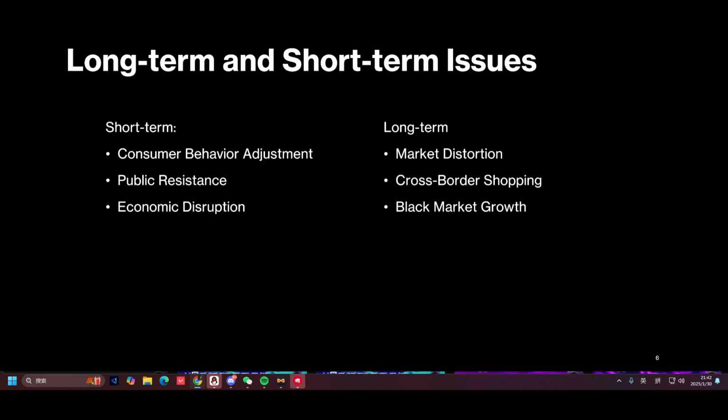like losing jobs. And the long-term issues are like market distortion. So long-term taxes can lead to permanent shift in the market structures, possibly distorting competition and leading to inefficiencies, which means that Canadian alcohol industry will never win against foreign alcohol industry. And that relates to the next long-term issue I'm talking about, which is cross-border shopping. So individuals might start purchasing alcohol from regions with lower taxes and cheaper, therefore affecting the local businesses and the tax revenue from the government. And another long-term issue is black market growth. High taxes might create a black market for alcohol, which undermines legal sales and reduces the safety of alcohol consumption, because there's no laws in the black market.